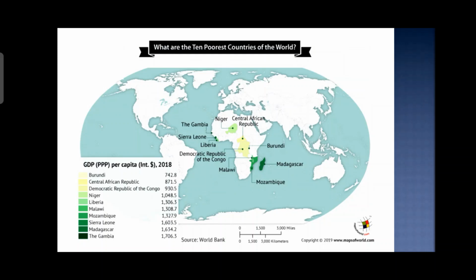So what are the 10 poorest countries of the world? When we compare the per capita incomes, we have a statistic from 2018. The poorest countries of the world are Burundi, Central African Republic, Democratic Republic of Congo, Niger, Liberia, Malawi, and Mozambique. So you can see here most of the countries are located in the African continent.